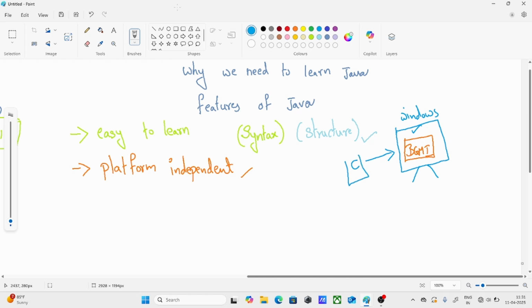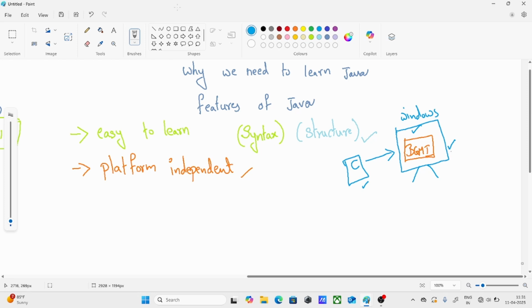C is also a high level programming language. We learned that already; if you want to know what high level programming language means, please go backward and see. So we build on Windows, and everything is completed, testing, everything. Now if you build this BGMI using the C programming language, then there is a problem. You can only use it in the Windows operating system. There are different operating systems, right?